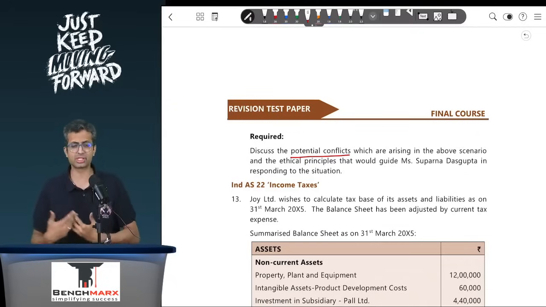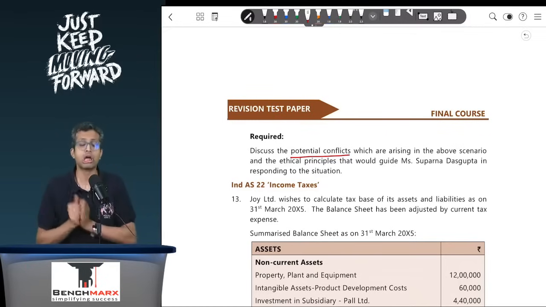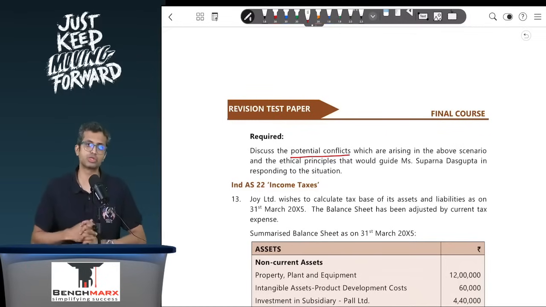And even if there is some pressure from the management, you should try to convince them that this is in the best interest of the investors, the readers of the financial statements, to present financials which are in the correct shape. What if you do not do this?